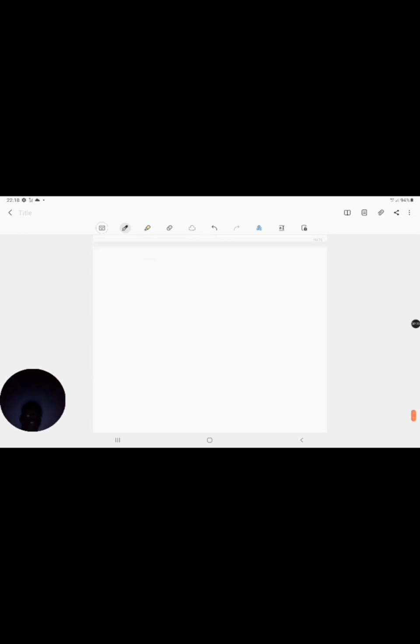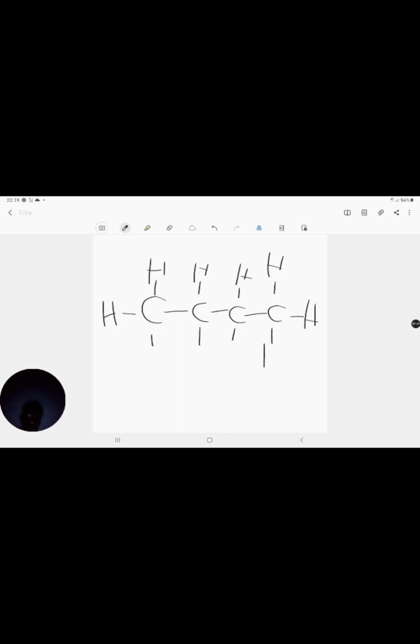Let's try to draw out another random alkane. I'm going to draw out 1, 2, 3, 4 carbons. Remember, I know how to draw these alkanes quickly because I know that all my carbons have to have 4 bonds and all of them have to be bonded to hydrogen. Okay, so hydrogen, hydrogen, hydrogen, hydrogen, hydrogen. Right, what is my formula?